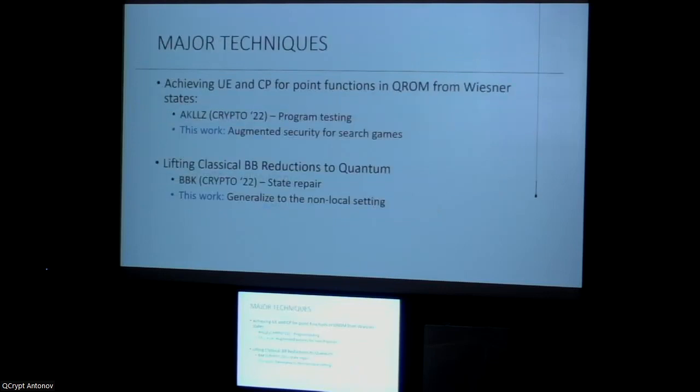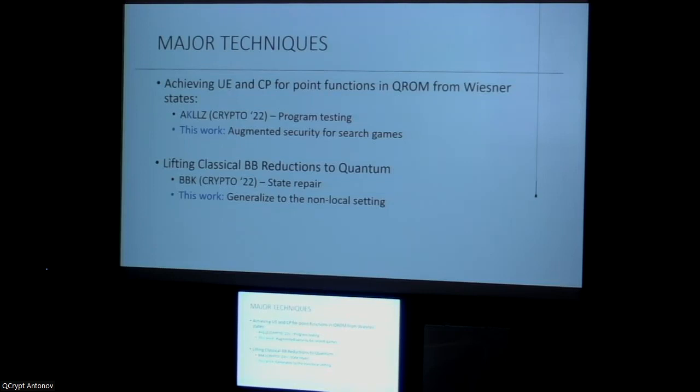So let me talk a bit about the techniques we use in the paper. The first major technique is starting with prior work by Anand et al., which showed unclonable encryption and copy protection for point functions in the quantum random oracle model using coset states. And that paper relied on program testing techniques.